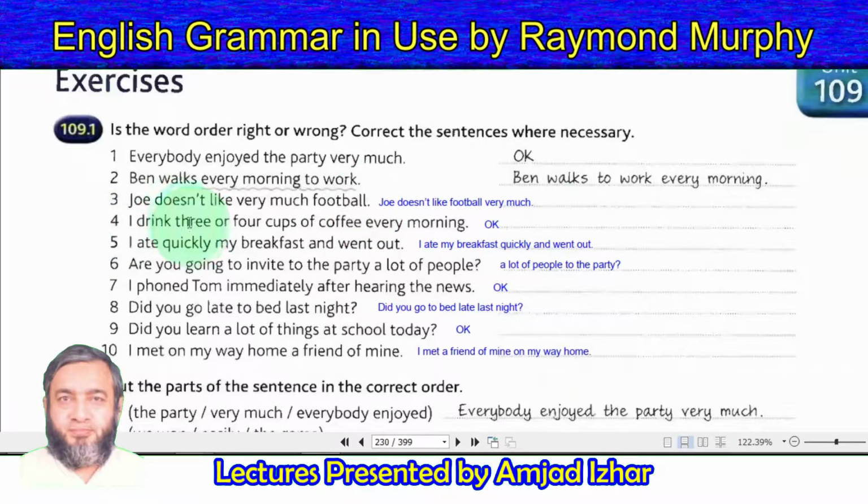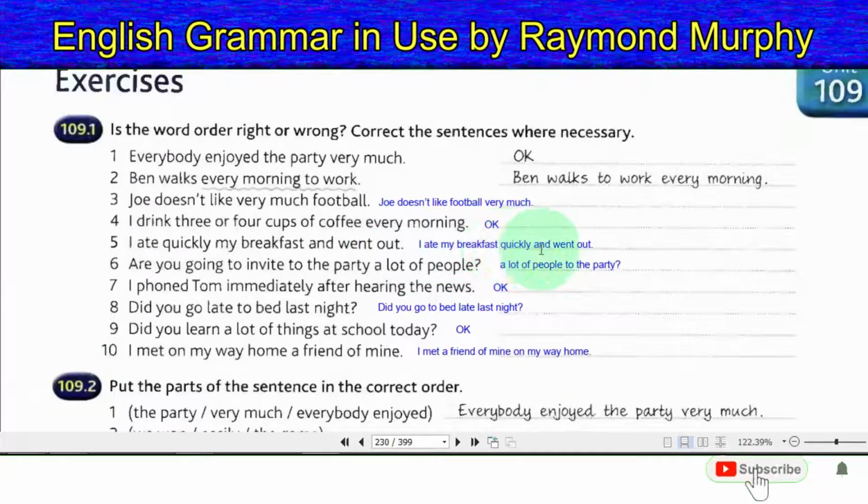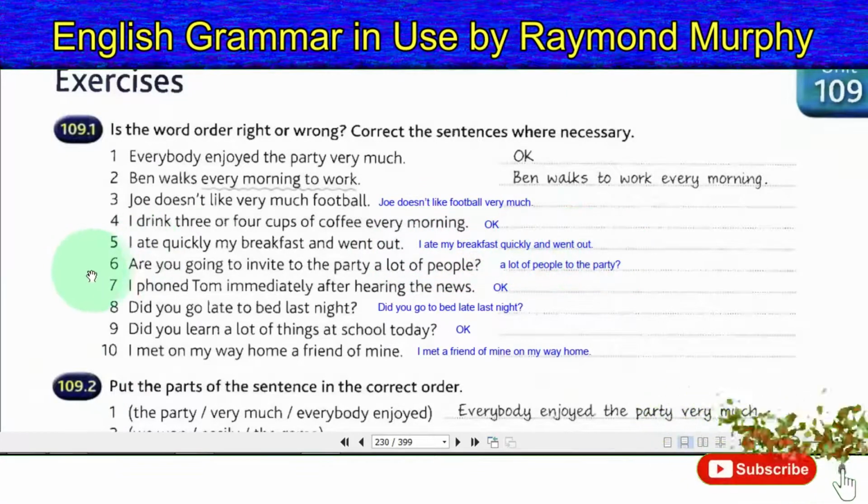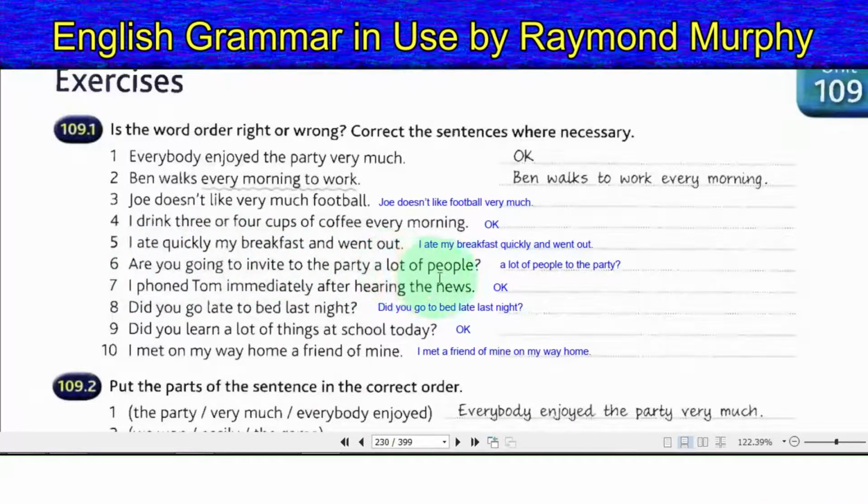4. I drink 3 or 4 cups of coffee every morning. Okay. 5. I ate quickly my breakfast and went out. I ate my breakfast quickly and went out. 6. Are you going to invite to the party a lot of people? Are you going to invite a lot of people to the party? 7.